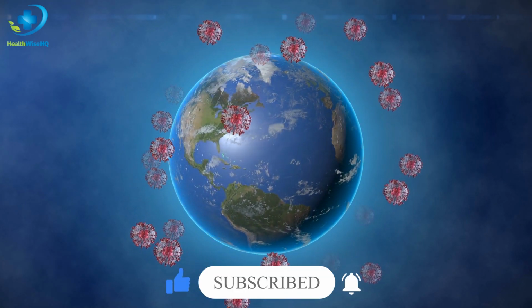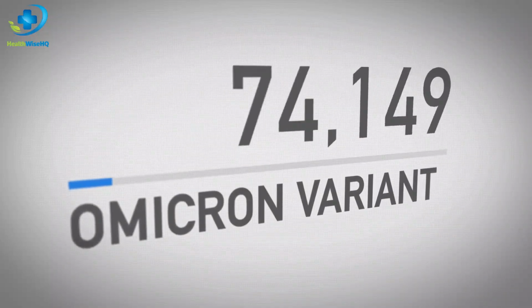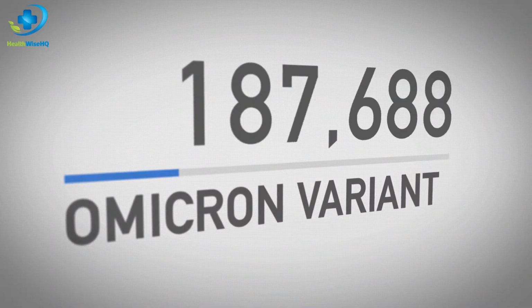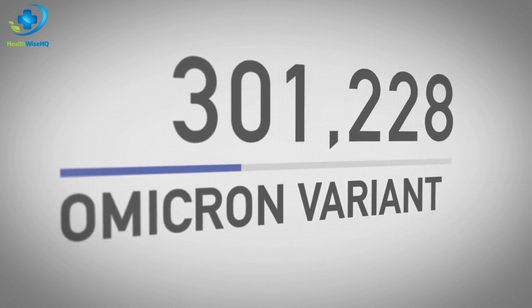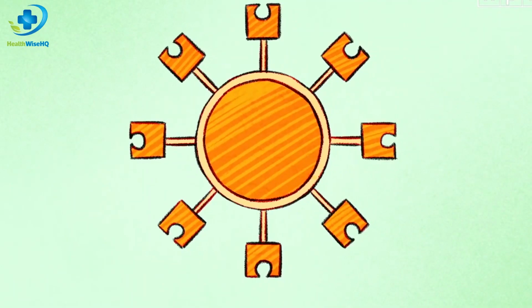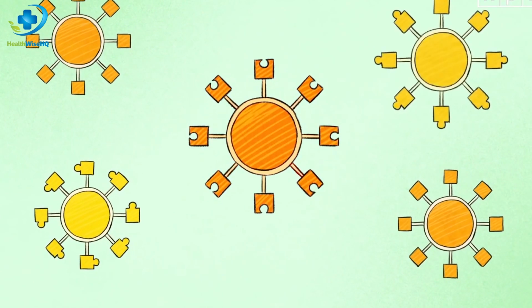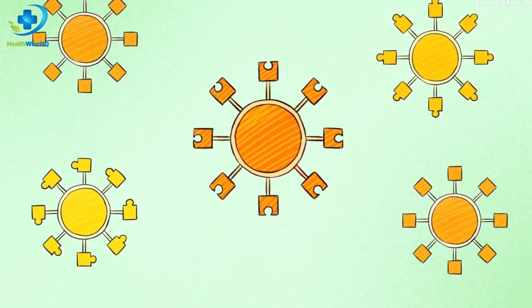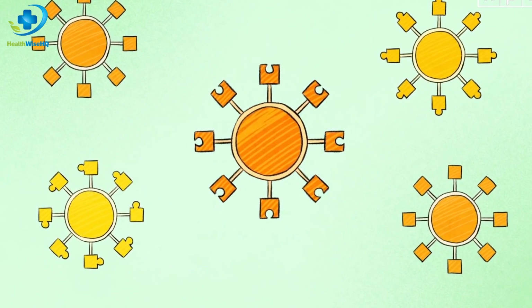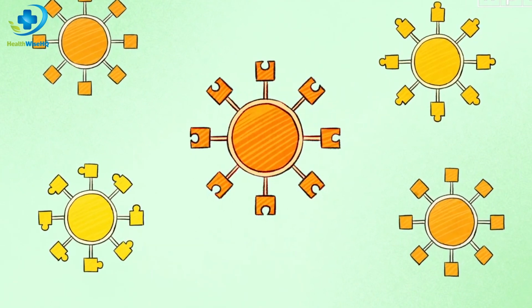When viruses spread, they make copies of themselves. As they do, they often mutate or change a little bit. A copy that is different from the original virus is called a variant. Sometimes variants don't seem that different from the original virus. Others may have clear differences. Variants can be harmful, beneficial, or have no effect.